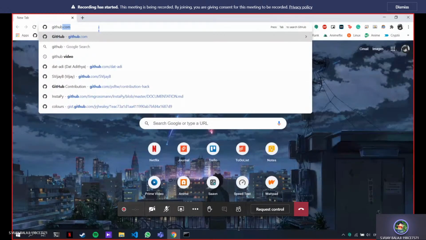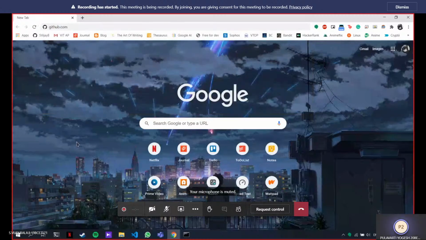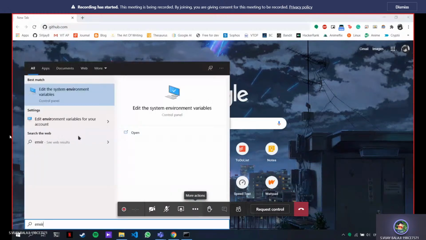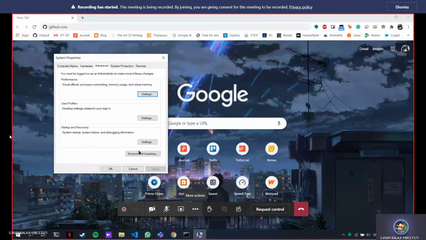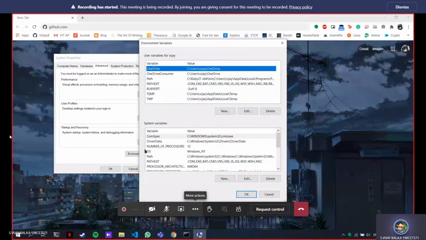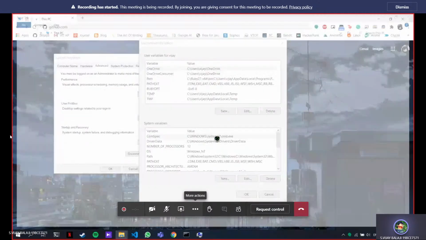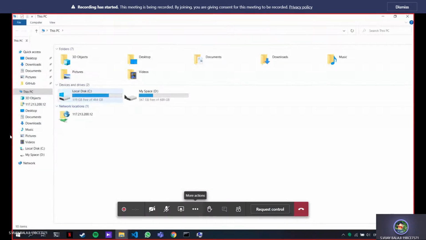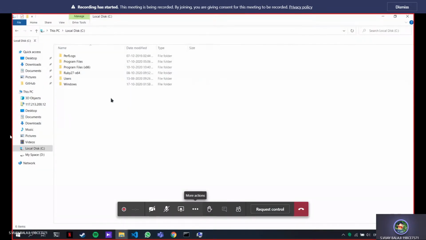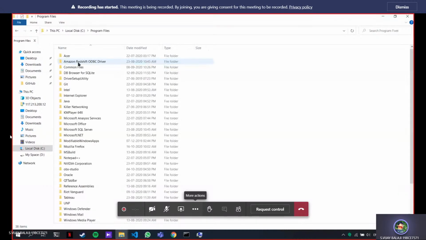Could you please show the procedure for the path variable? Okay, you want me to show it again? Just type env on your system. You can find Edit the system environment variables. Open this, click on Environment Variables. Now you reach this part. Now open your file explorer, head over to C drive, Program Files.